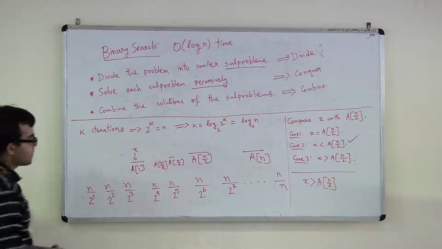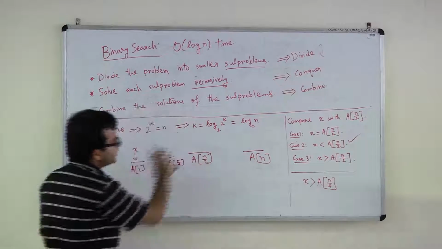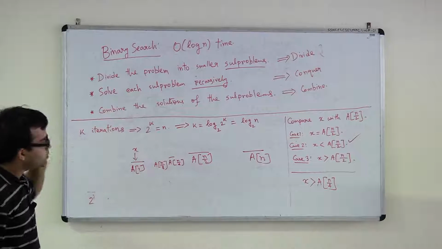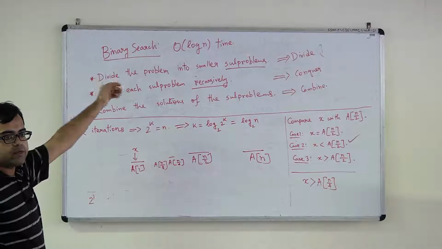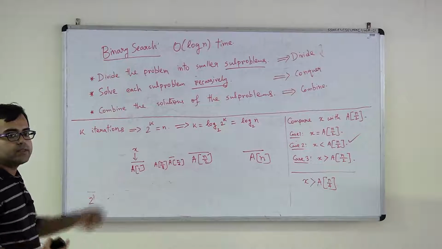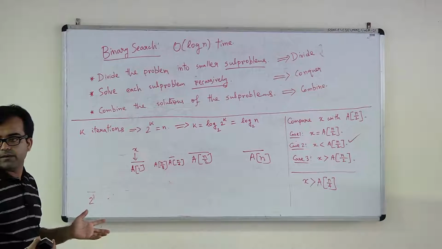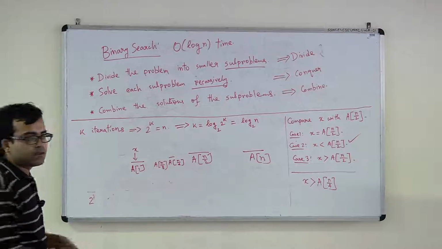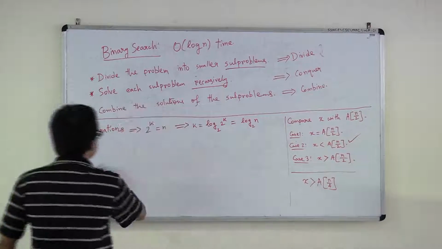So basically the idea is this. Another thing is that if we can show that we will need at most log n iterations, the running time will be order log n, right? Because what are you doing in each iteration? You are just comparing x with one particular entry in the array. This is all you are doing. That's constant time.